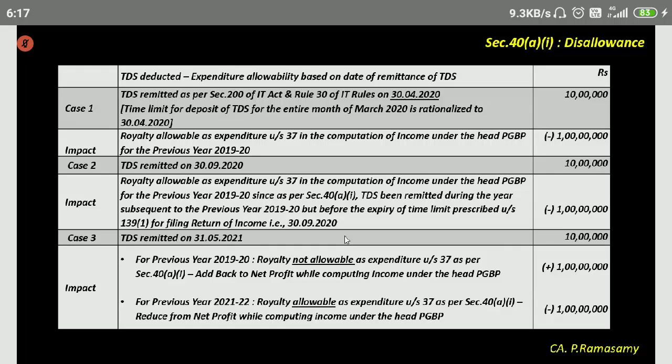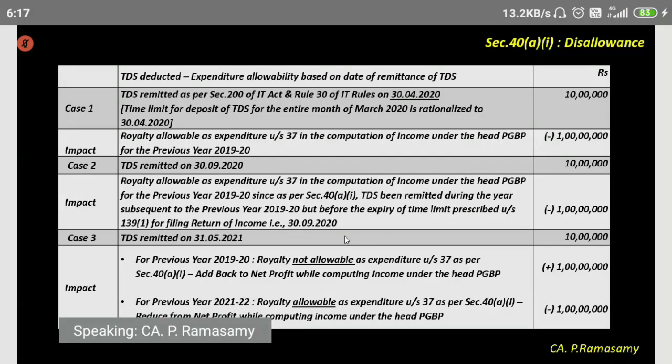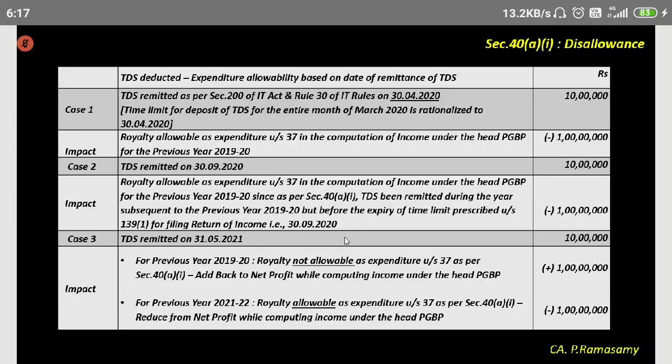In case 1, TDS remitted as per section 200 of the Income Tax Act and Rule 30 of IT rules on 30/4/2020. As per this rule, the time limit for deposit of TDS for the entire month of March is rationalized as 30/4/2020. Normally, it has to be remitted by the 7th of the succeeding month.